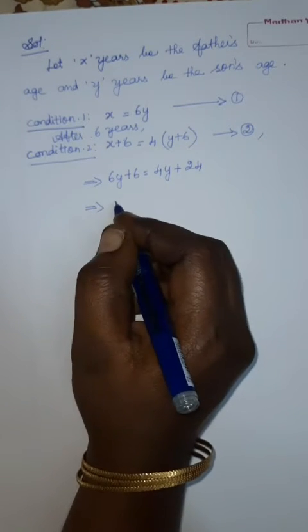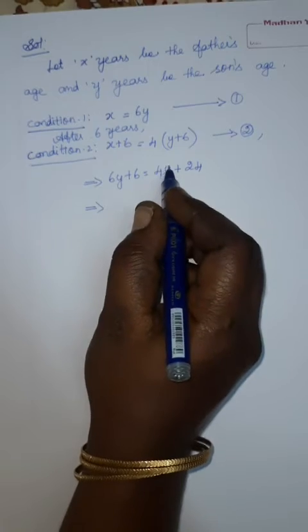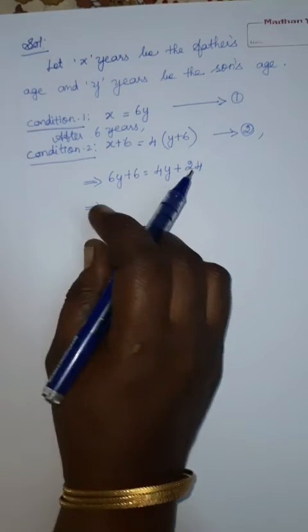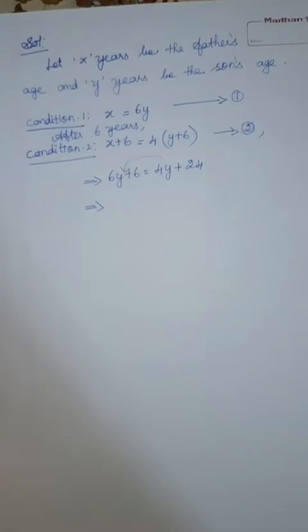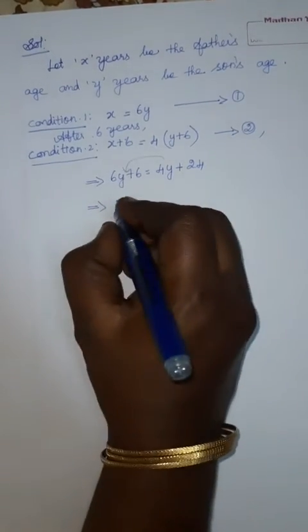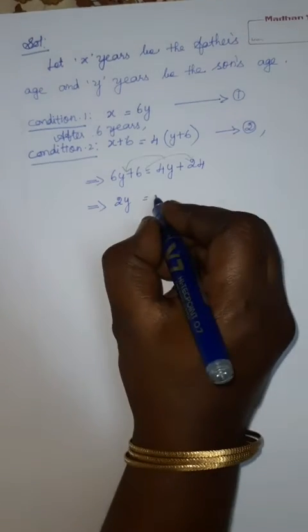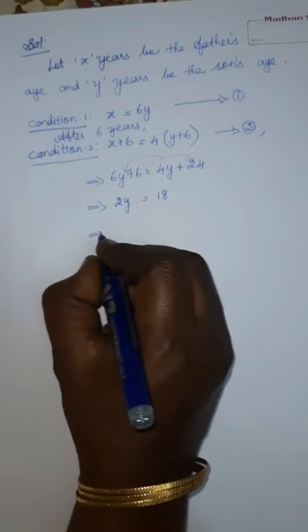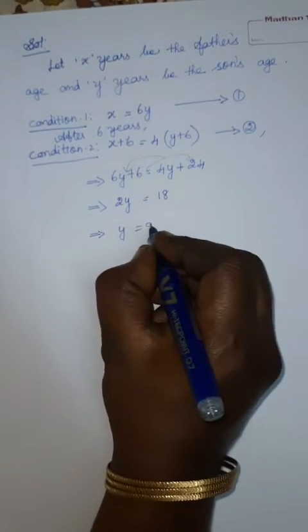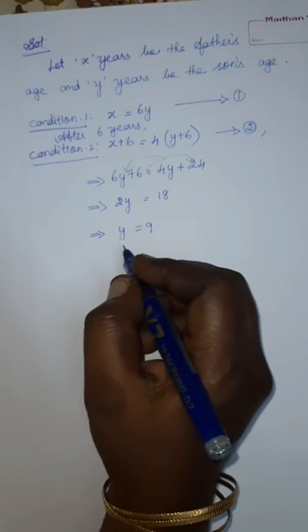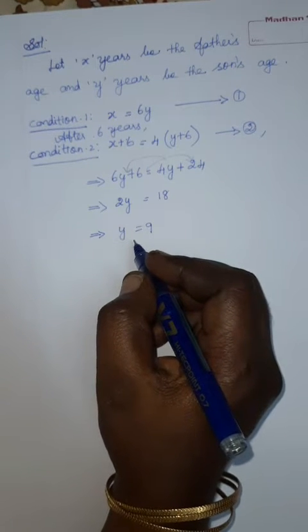We take all the y terms to one side: 6y. This 4y, when you take it to this side, becomes minus 4y. So 6y minus 4y is 2y equal to 24 minus 6. What is the value? It is 18. This implies, what is the y value? It is 9. So y equals 9 means the son's age is 9 years.